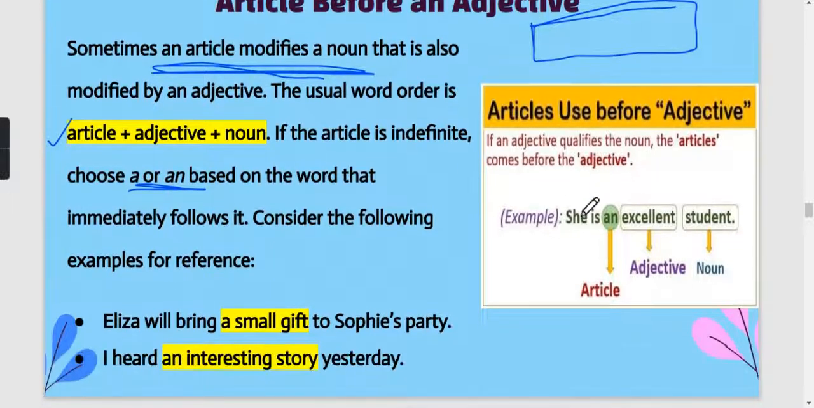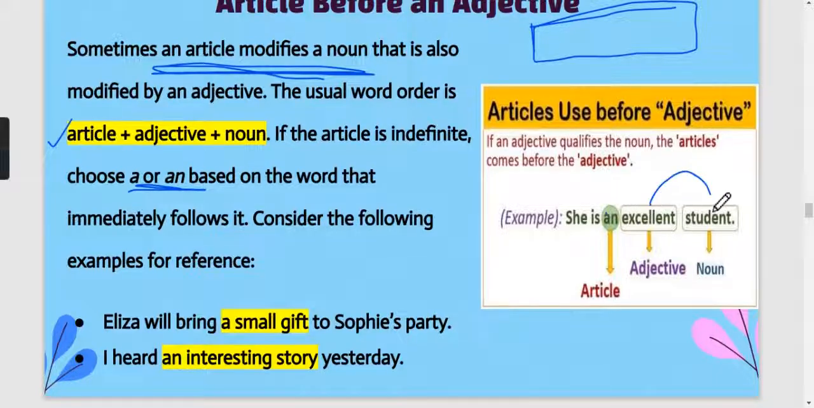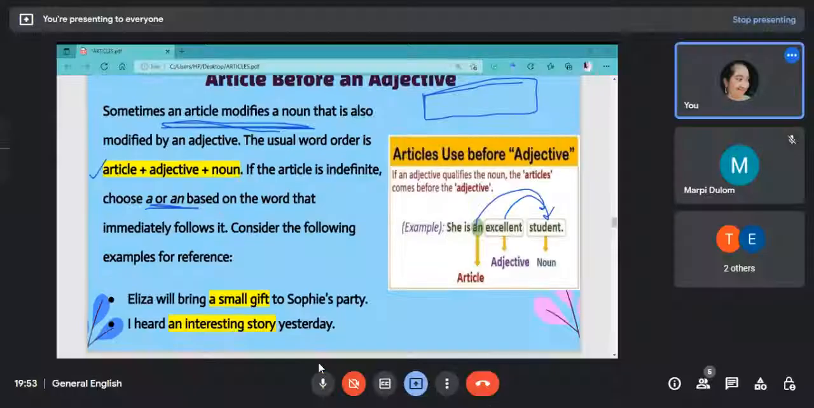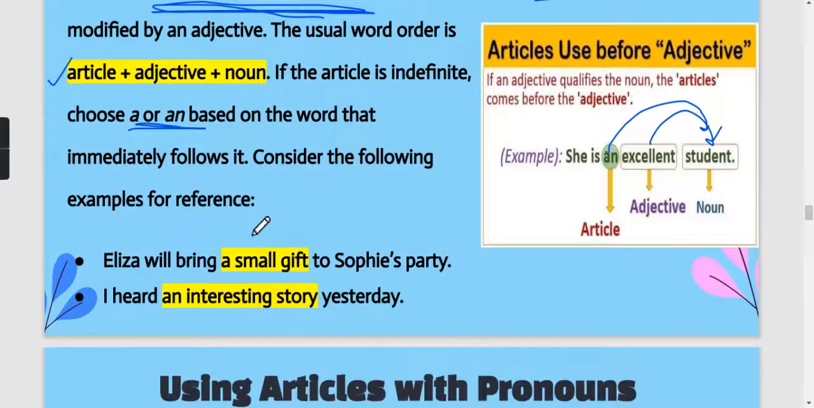So here you can see again this thing. She is an excellent student. Okay, so excellent is modifying this thing, and an article is again modifying this thing. So always articles will come before the adjective. The simple rule is that articles will come before the noun, but if an adjective is also coming in the sentence, then the article will come before the adjective. Okay, so the adjective will try to modify the noun and the article will try to modify the adjective. So this is basically the usual order.